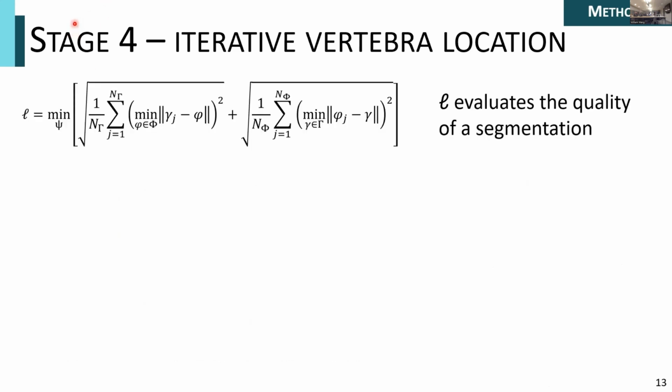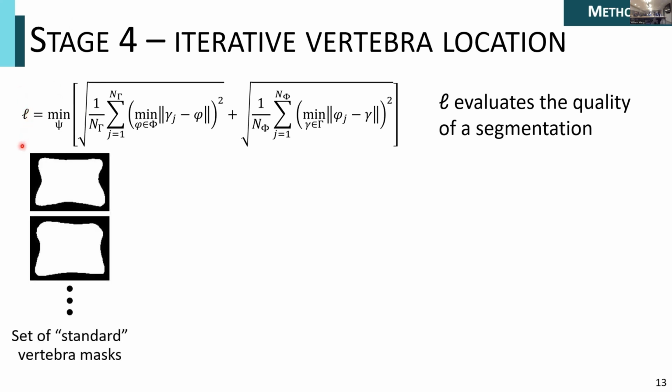Right, and so I mentioned that loss. The formula for it is here. I won't go into the fine details of it here, but I will just build a general intuition for it. L evaluates the quality of the segmentation, where the lower the value of L, the higher the quality of the vertebral body segmentation.